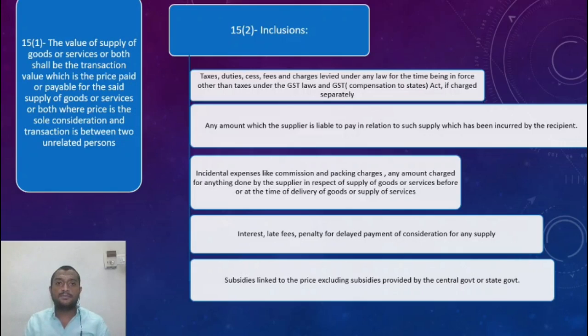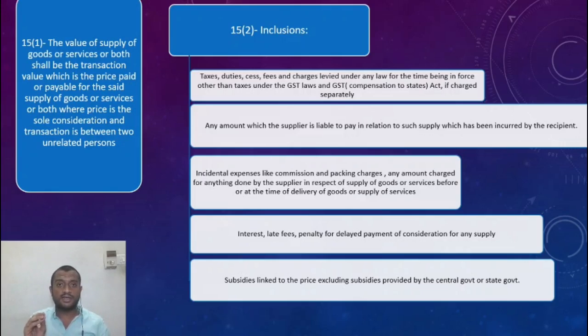Let us say before the supply, he puts an additional condition that, all right, after packing, you put some kind of ribbon on the package, because this is a gift for my friend. So this is something that he is doing before the supply, before the delivery. So the value of whatever I am doing should be included in the value of supply.